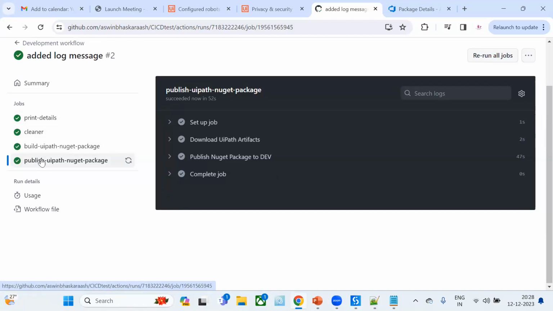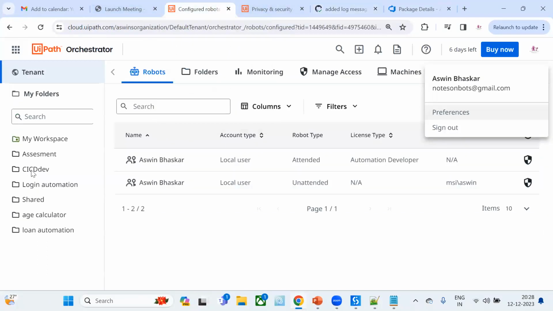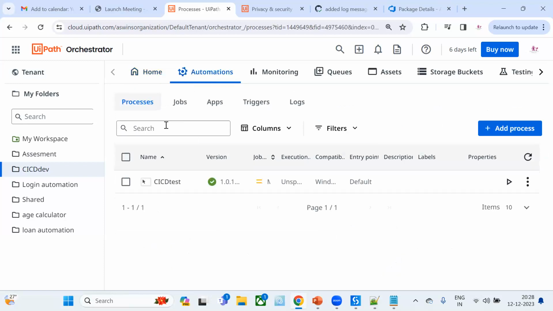Now, if we go back to our Orchestrator, let's see. I'm going to the CI/CD dev folder, and you can see a new process added here, right? We open this one, and the process name is CI/CD test with a version. So if we push again to the same process, it will come with the latest version number, which is higher than the current one. That's the concept here. So it will be added with a new version number.